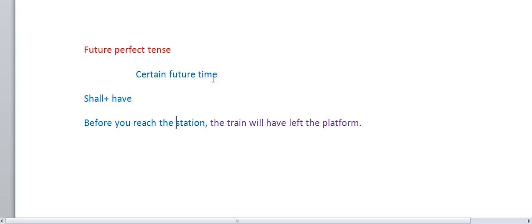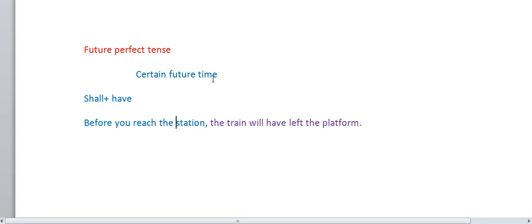They will have built the dam by next year. They will have built the dam by next August. Before we reach the bus stand, the bus will have started.